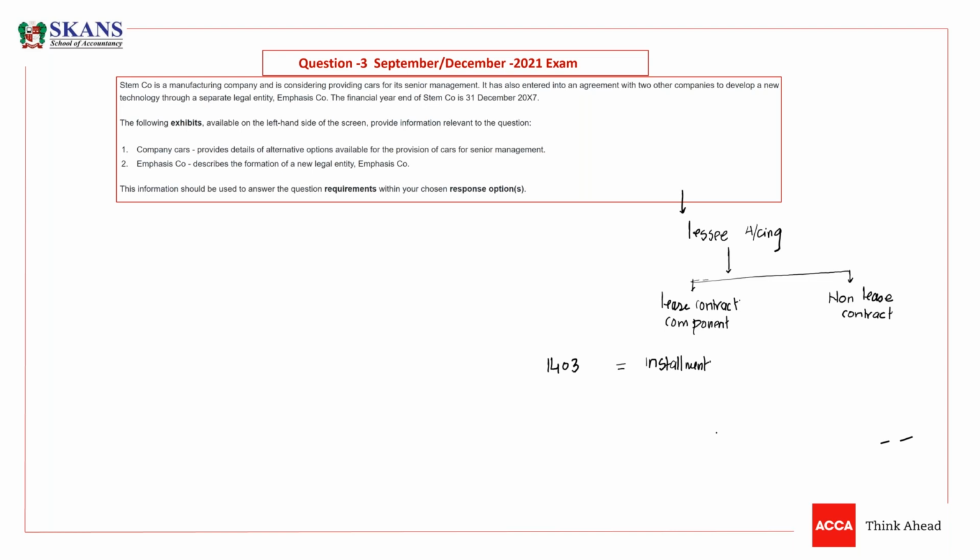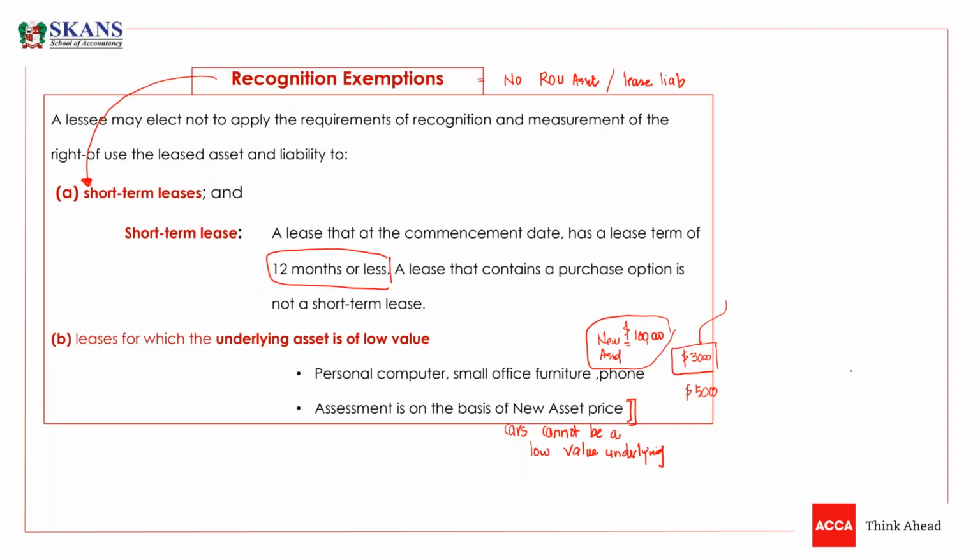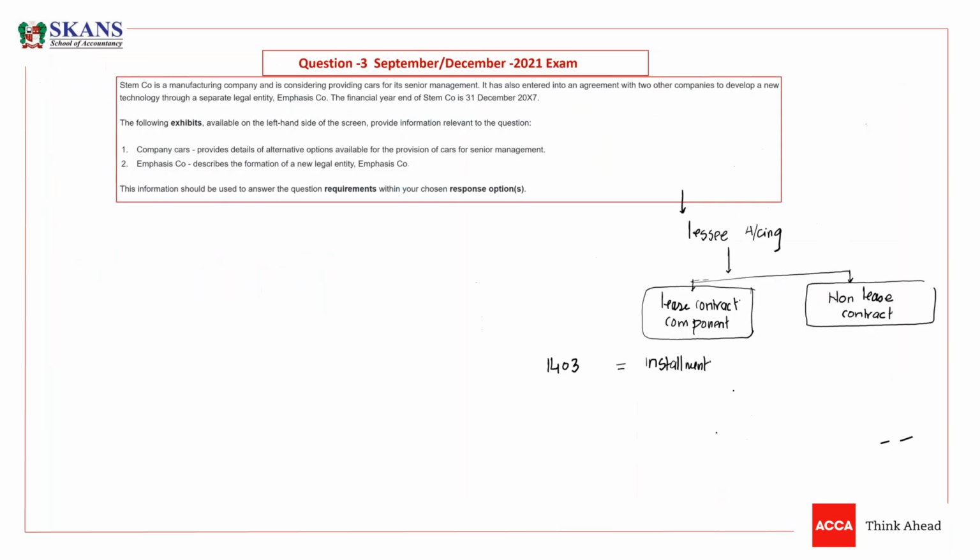So we are actually entering into two contracts. The first is the lease contract, and the other is we are taking repair services.